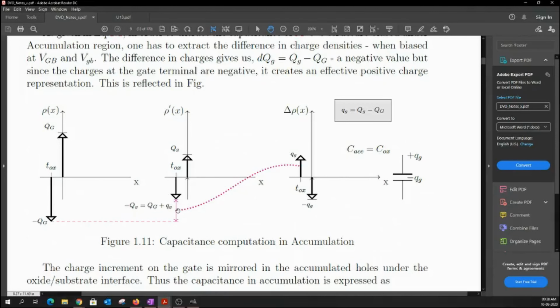And this dq value appears on the positive side just because we are subtracting this value from this value. So it is always this value minus this value, which gives us a positive quantity. Even though we are talking about the charge in the negative direction, when we take the difference in height, this becomes a positive charge. If you have any doubt in this regard, please let me know. The equation that I've written here would help you to understand this.